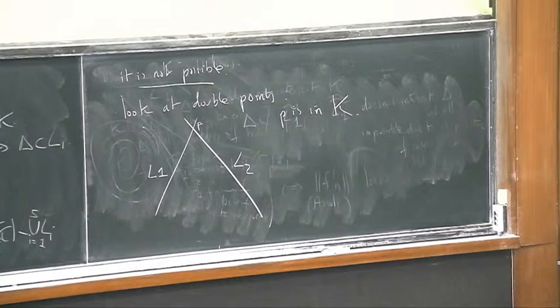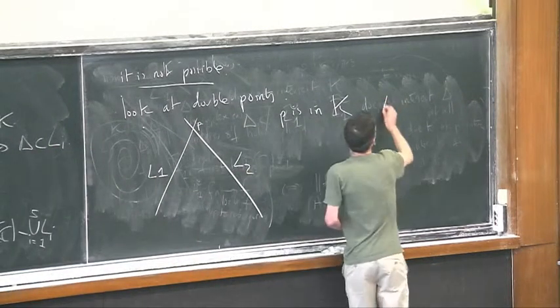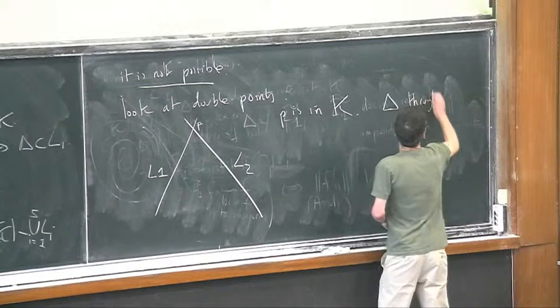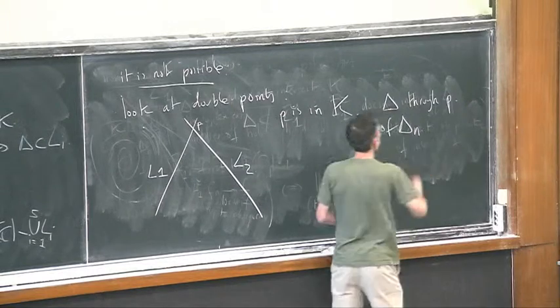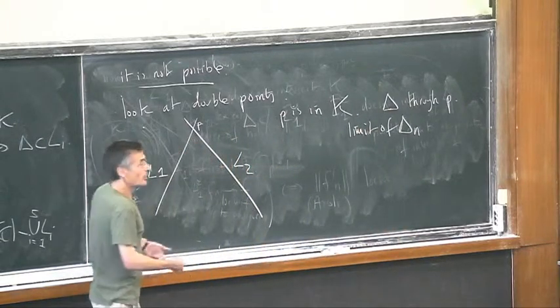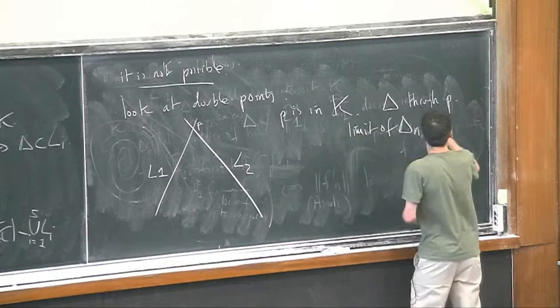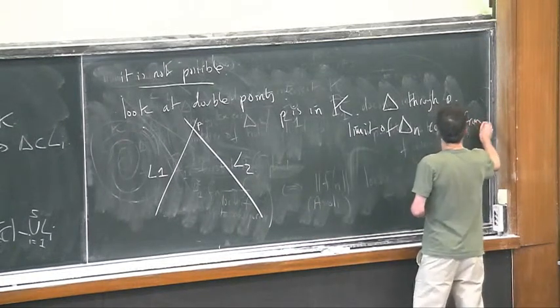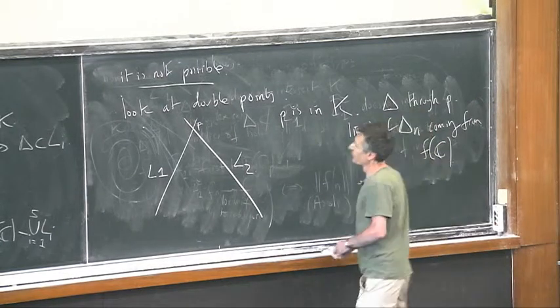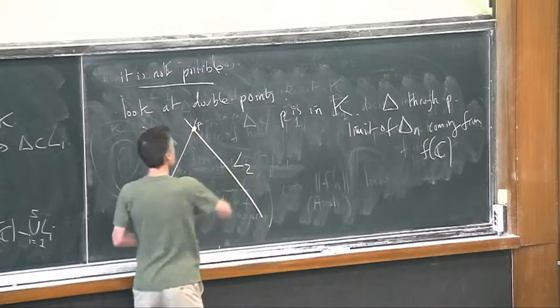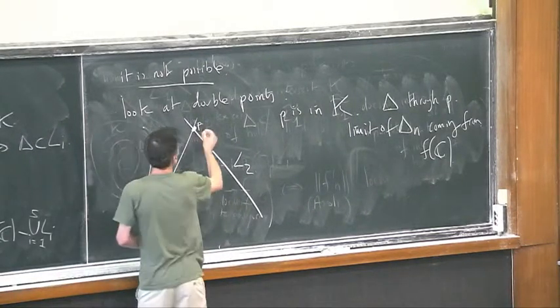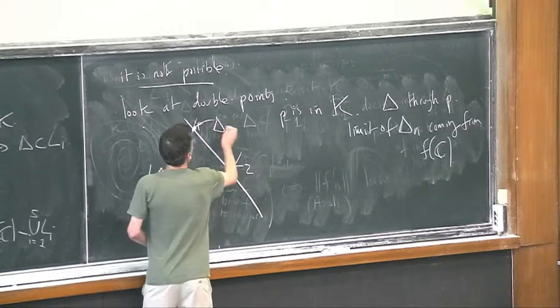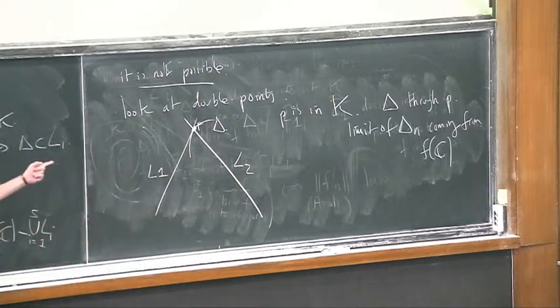Okay? That means that there exists through it some disk which is the limit of delta n, coming from the entire curve. So there is a disk here passing through this point. I cannot draw it actually. So we saw just before that this picture is not possible.